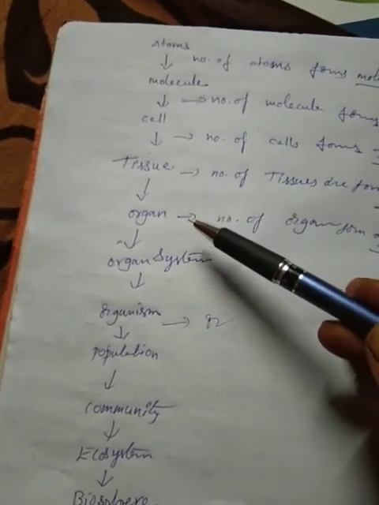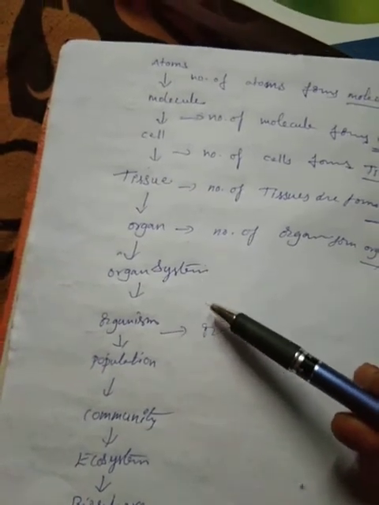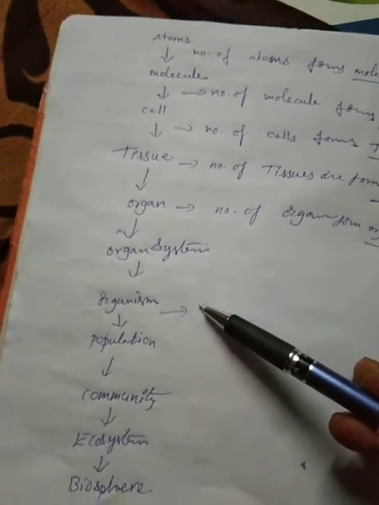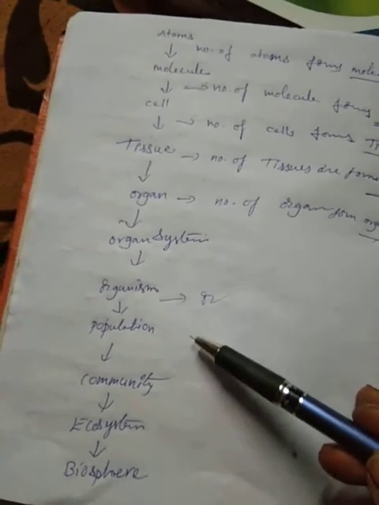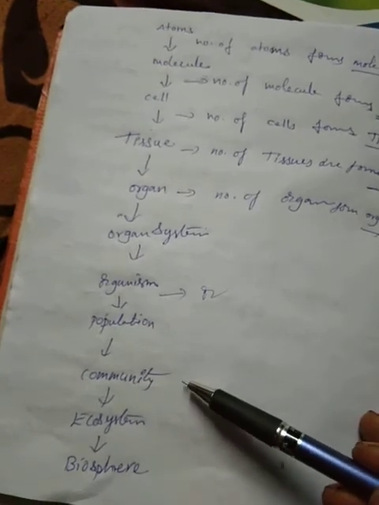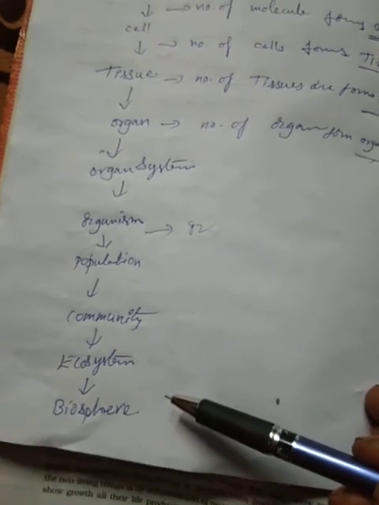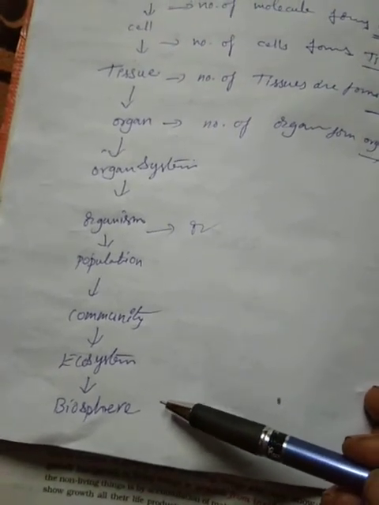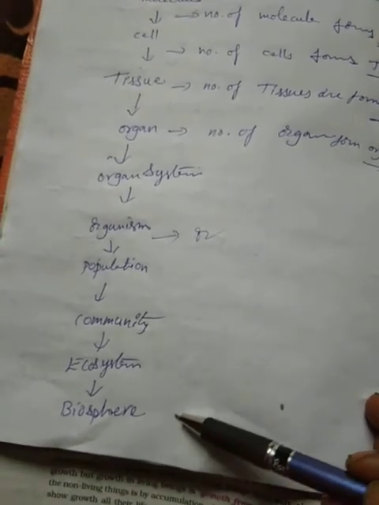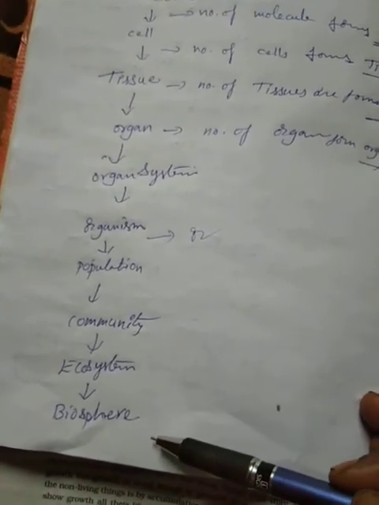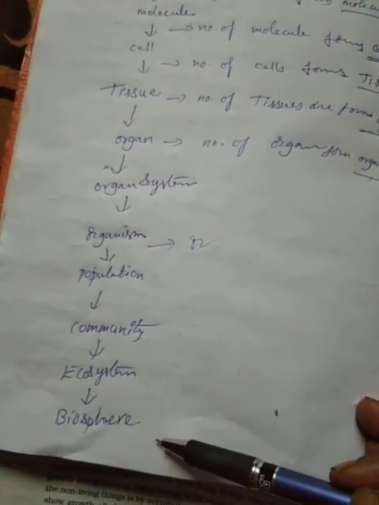Tissues fuse to form an organ. Organs fuse to form an organ system, and organ systems fuse to form an organism. Organisms fuse to form a population, populations fuse to form the community, communities fuse to form the ecosystem, and ecosystems fuse to form the biosphere. So different groups of organisms are present in the biosphere. Okay, so thank you.